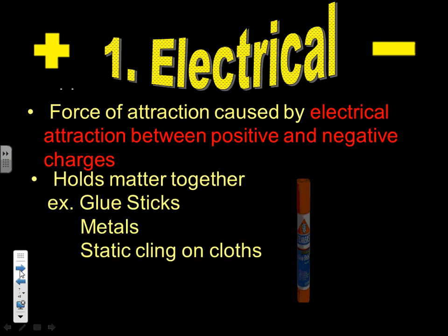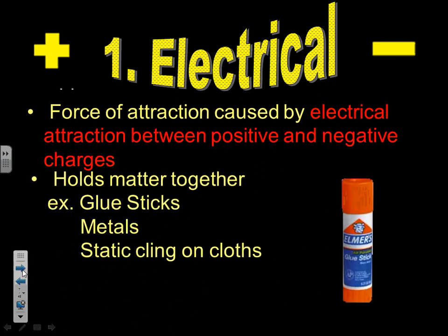This force is caused by an attraction or repulsion between positive and negative charges. This is caused by a transfer of electrons. The only thing that can move on the atom are the electrons. Protons can't move. They're in the nucleus. So the charge is based on either removing or gaining electrons. Examples of this could be like glue.